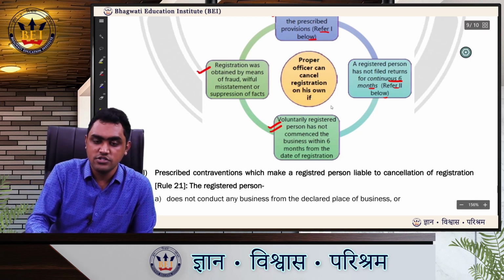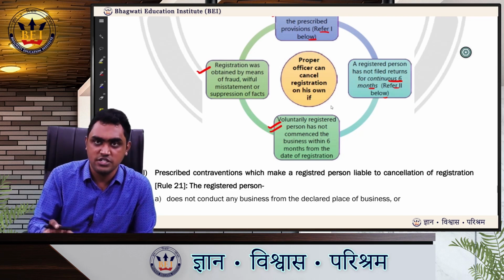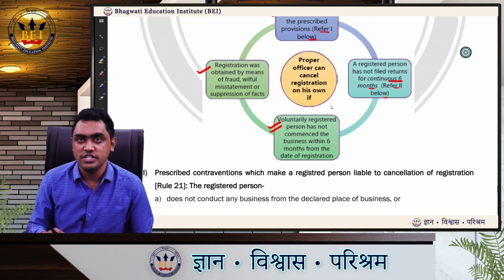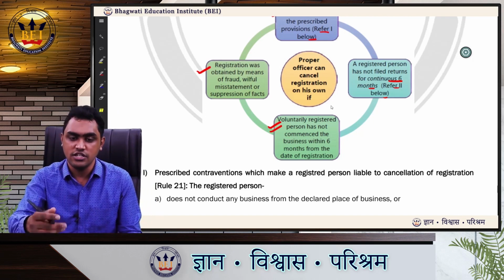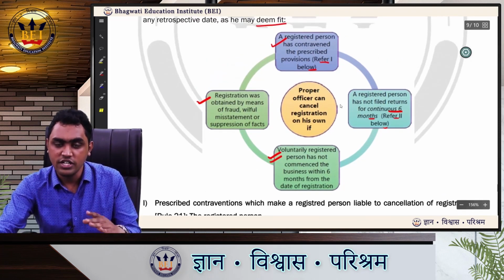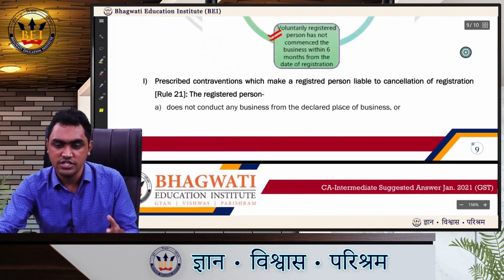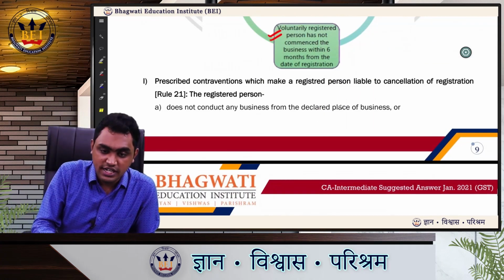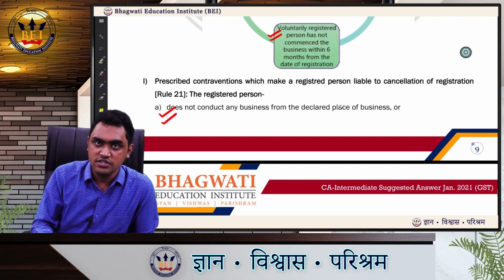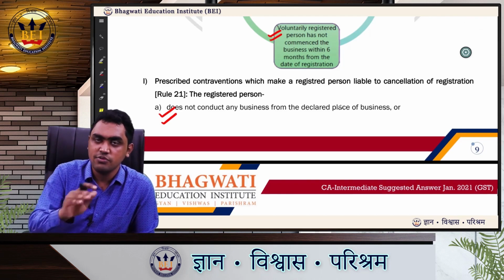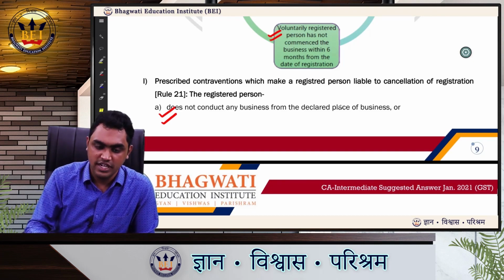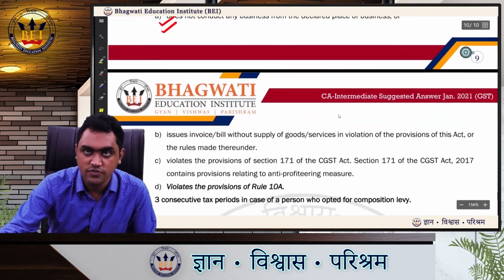Registration was obtained by means of fraud, willful misstatement or suppression of facts. You are not truthful in disclosing the facts. So then also, if the officer gets to know at a later point of time, he can cancel your registration. So what are the provisions on the contravention of which the officer can cancel your registration? Let us see. He does not conduct any business from the declared place of business. In the certificate of registration, it will say principal place of business. You have given one address, but you are not conducting business from that address. That is one reason for cancelling.